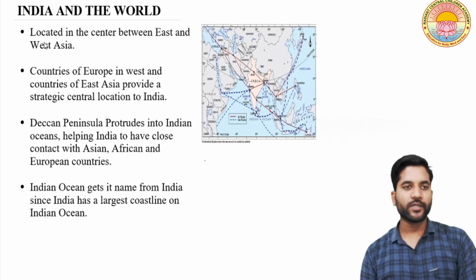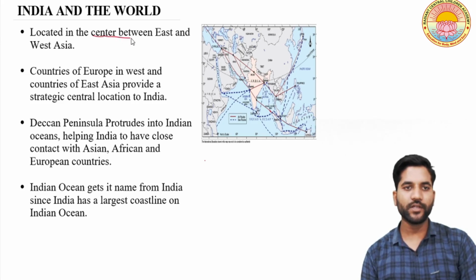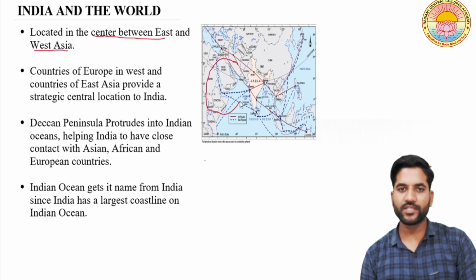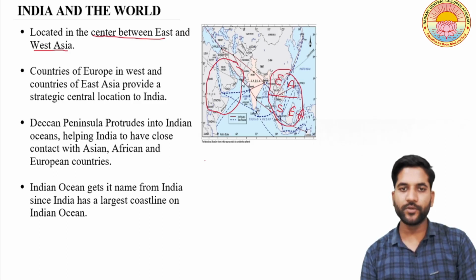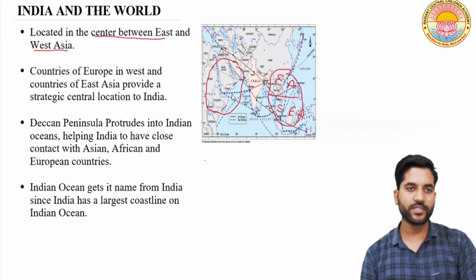So the first point is India is located in the center between East and West Asia. As you can see here on the map, this is the West Asian part and this is East Asia. In East Asia there are two parts: this one is East Asia and this is Southeast Asia. You can see on this map that India is between West Asia and Southeast Asia. That is one of the reasons why India is considered a very strategic country with regard to trade and commerce and all these things.